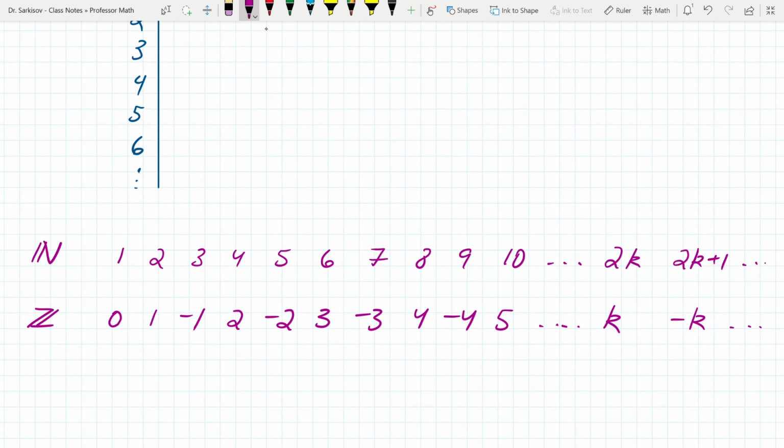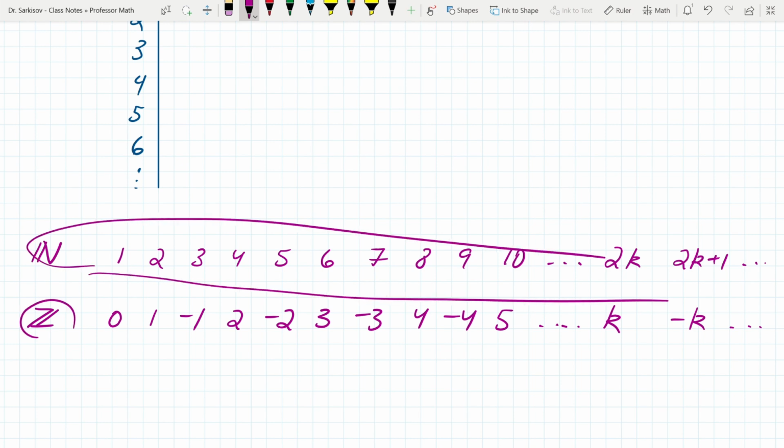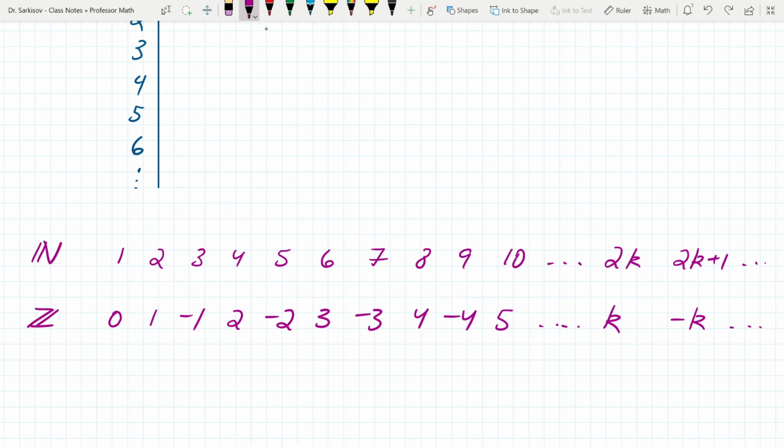And that's why this set is also countable, by the definition of what countability is: first, second, third, and fourth. So you can say the first integer is 0, the second one is 1, and the third one is negative 1. Of course, you could do another ordering on it, but this is an order we can give to prove that yes, they are countable.